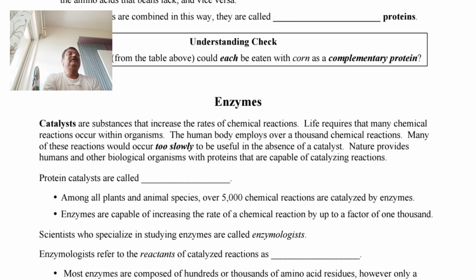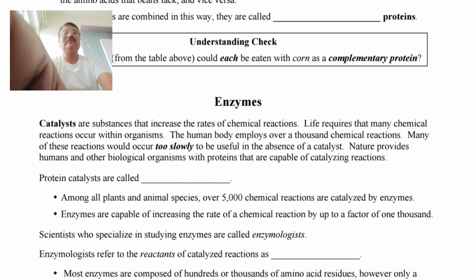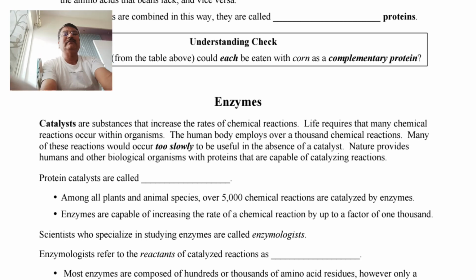For this purpose, nature provides humans and other biological organisms with proteins. Particularly, these kinds of proteins are capable of catalyzing biological reactions, and these specific proteins which are capable of enhancing the rate of various biological reactions are called enzymes.